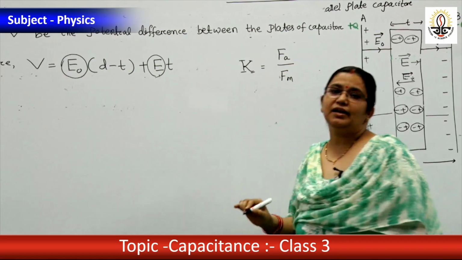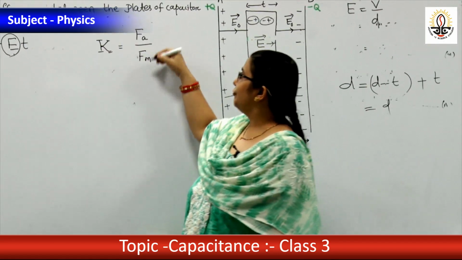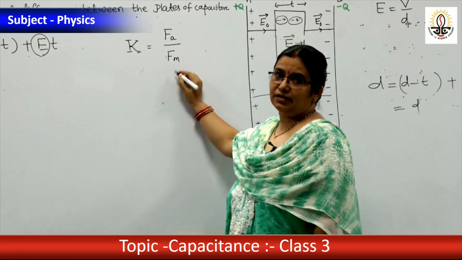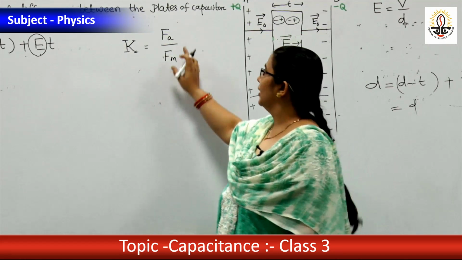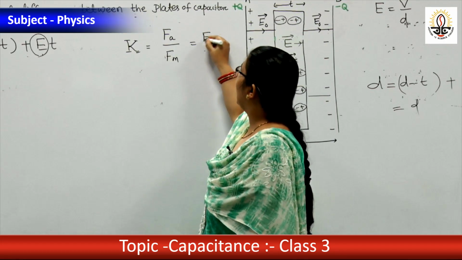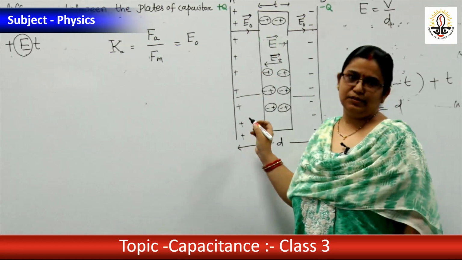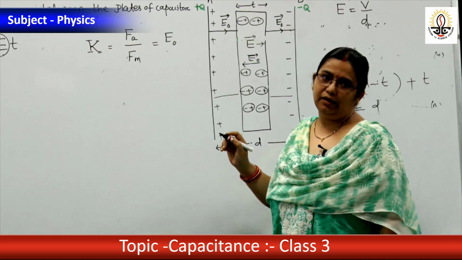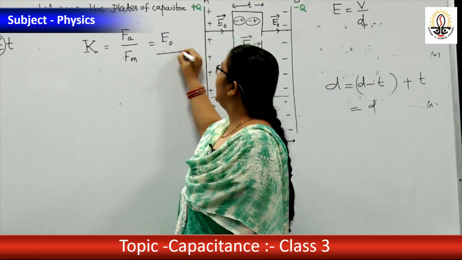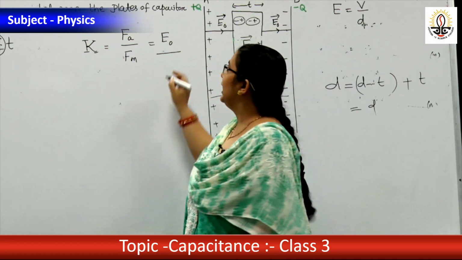Fm means in the dielectric medium. Instead of force, if you write electric field, because F equal to QE, then this is E0 outside, and inside the dielectric it is E.